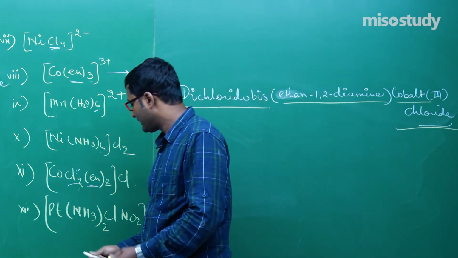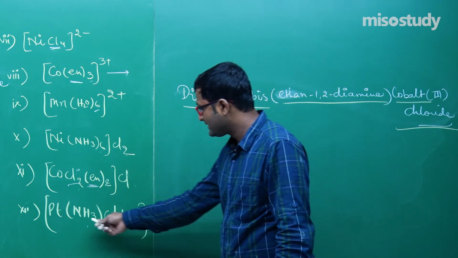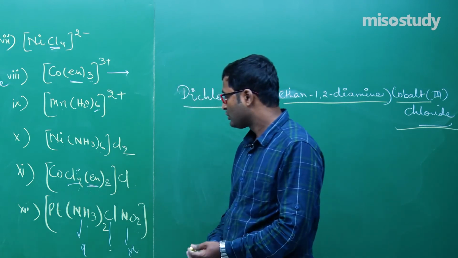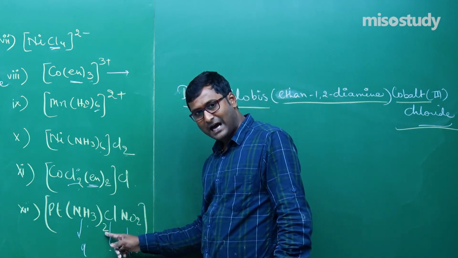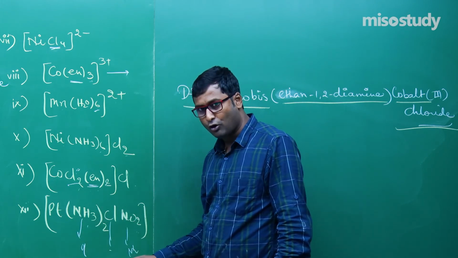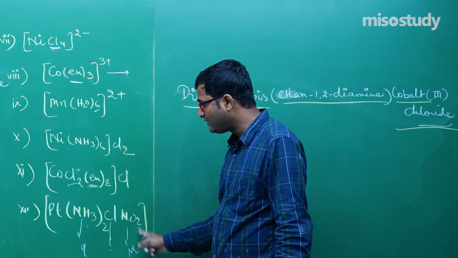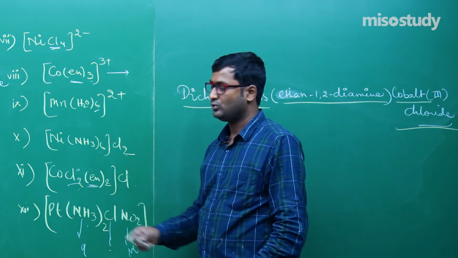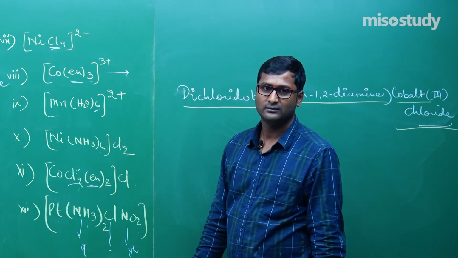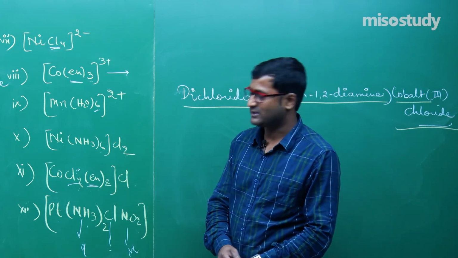This is the case. Now tell me the name. 3 ligands are there, NH3, Cl, NO2. Start from A for ammine, C for chloro, and nitro. So start from here. Diammine chloro or chlorido nitro. Here the donor is nitro, so nitro platinum 2, because here platinum is in the 2 oxidation state. This is the naming, my friend. It's so easy. If you have command over the theory, then you can easily solve this kind of question.